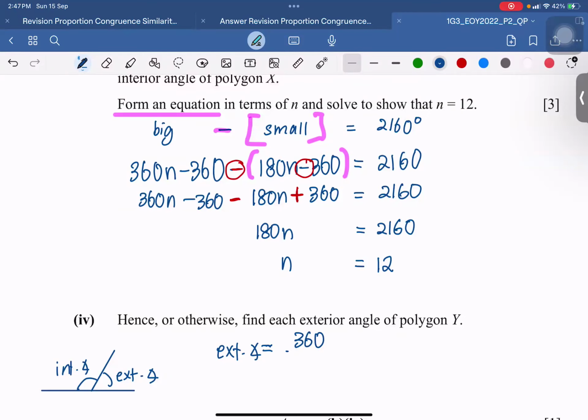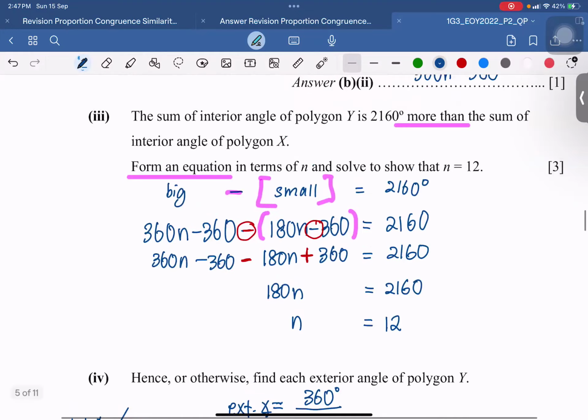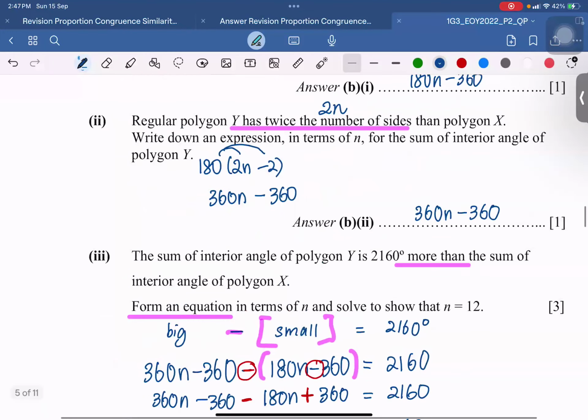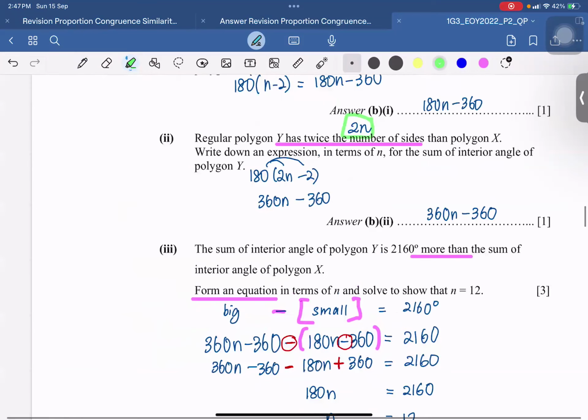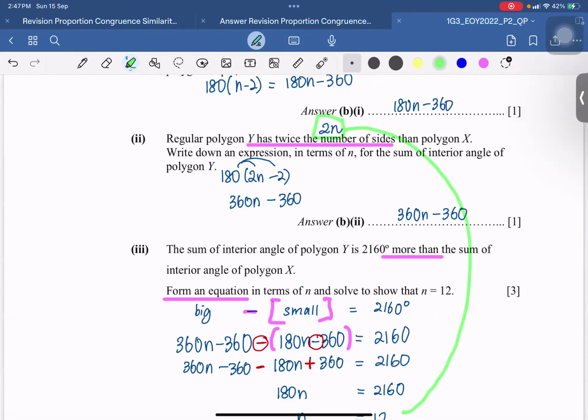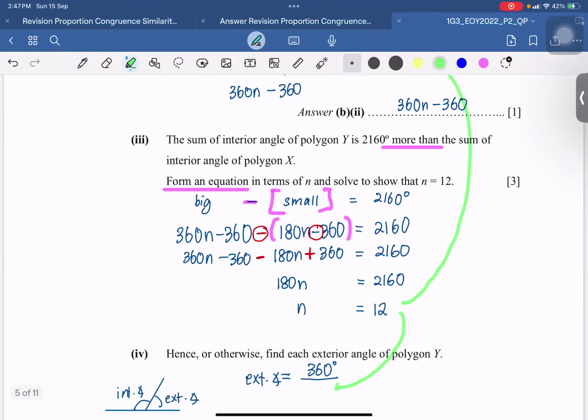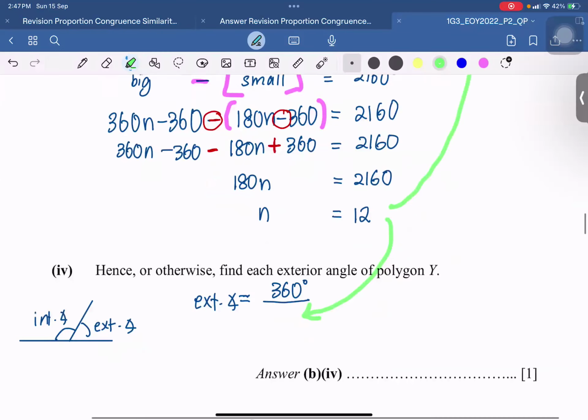So 360 divided by the number of sides. But polygon Y has 2n sides. Our n is the number 12, so I need a 2n over here.